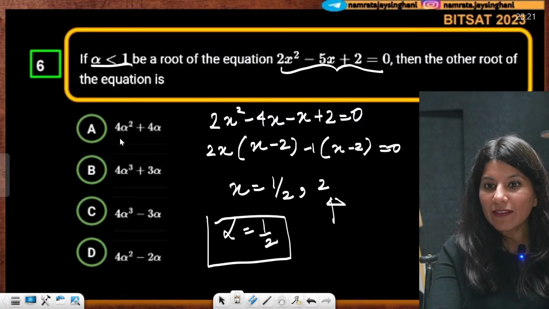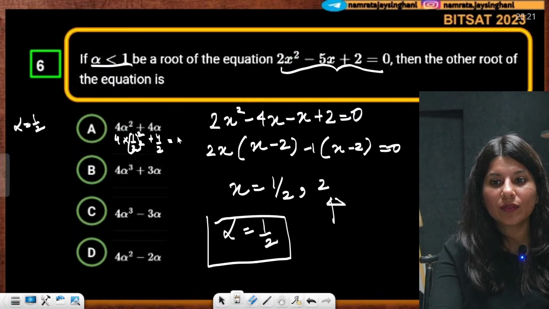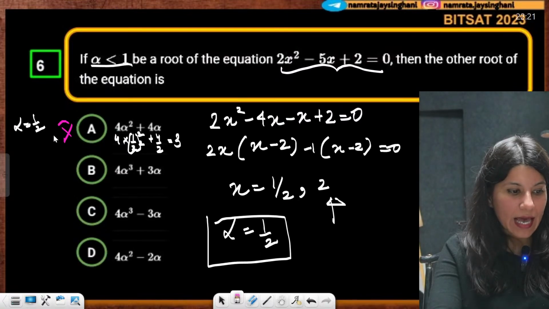So if you put alpha equals half, then what you get is 4 into (1 by 2) square plus 4 by 2. So clearly this is 1 plus 2, which is 3. That is, 3 is not equal to 2. So option A is wrong. Option A is absolutely wrong.